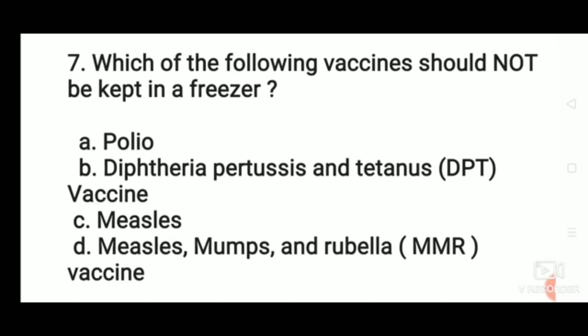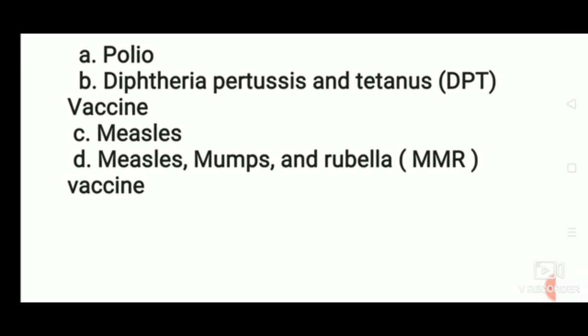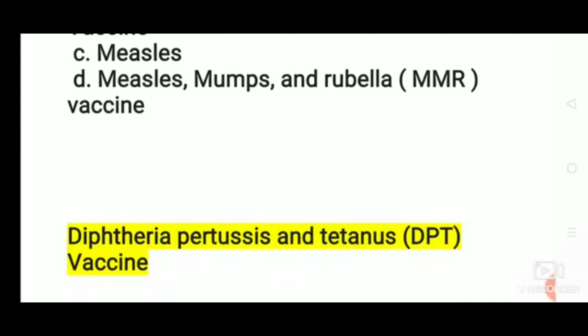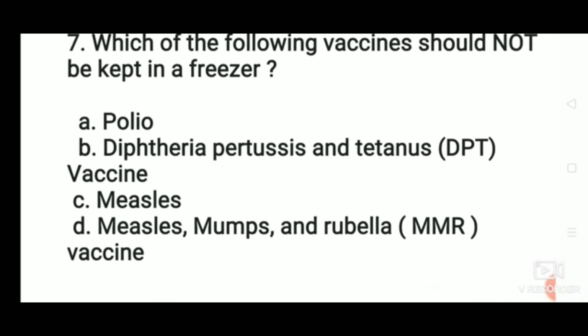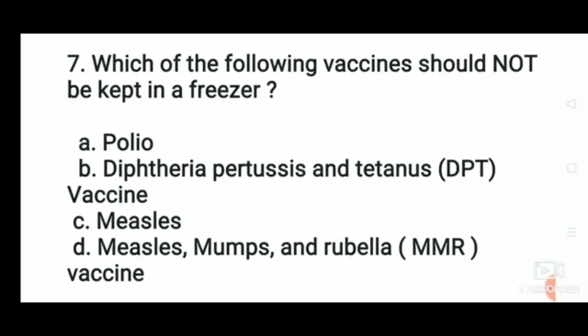Which of the following vaccines should not be kept in a freezer? Polio, diphtheria pertussis and tetanus DPT vaccine, measles, or measles, mumps and rubella MMR vaccine? The correct answer: the vaccine that should not be kept in a freezer is the diphtheria pertussis and tetanus DPT vaccine. When a vaccine is damaged by freezing, the potency lost can never be restored. The damage is permanent. Freeze-damaged vaccines have lower immunogenicity and are more likely to cause local reactions, such as sterile abscess.